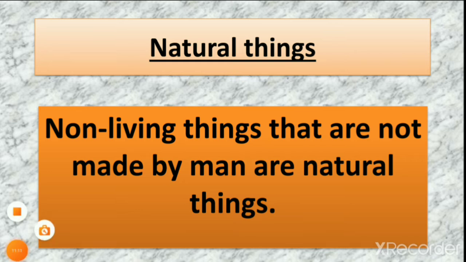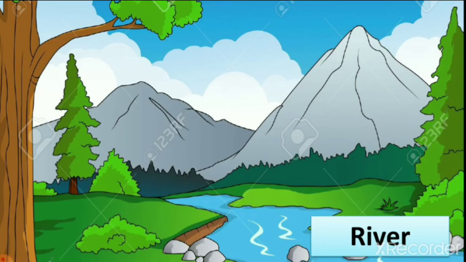So let's see some examples of natural things. First, the river. We all see rivers. In a river, the water is made by nature. So we cannot make a river. When we store water in a bottle, we make the bottle, but we cannot make a river because rivers are made by nature. So a river is a natural thing. Why? Because we cannot make it. Here you can see the picture of a river.